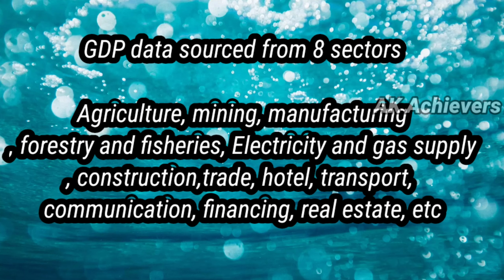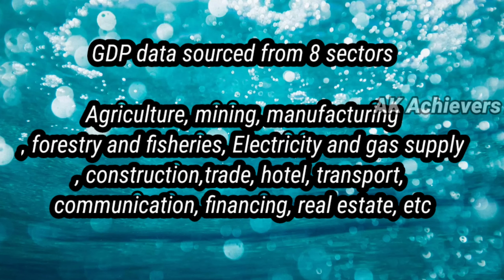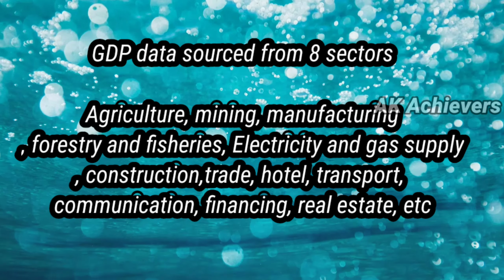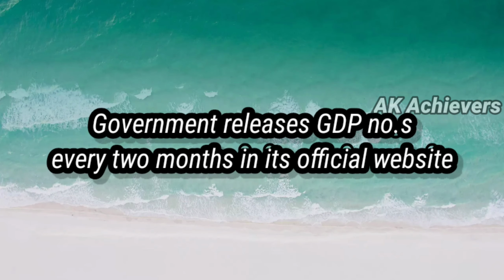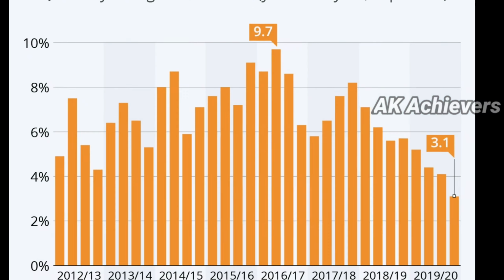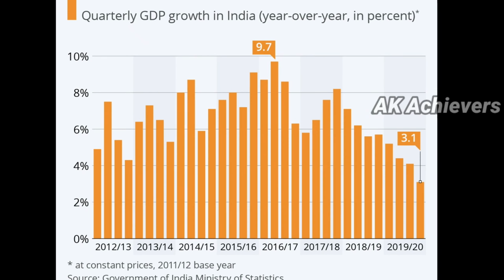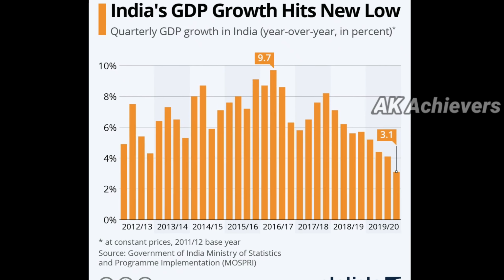In India, from where is GDP data sourced? Calculation of GDP at factor cost takes data from 8 sectors, namely agriculture, mining, manufacturing, forestry and fishing, construction, trade, hotels, transport and communication, financing, real estate, insurance, business services, and community, social, public services. Government releases the GDP number every 2 months. India's GDP is now growing by 3.1%. From 2017 till now, it has been continuously declining.